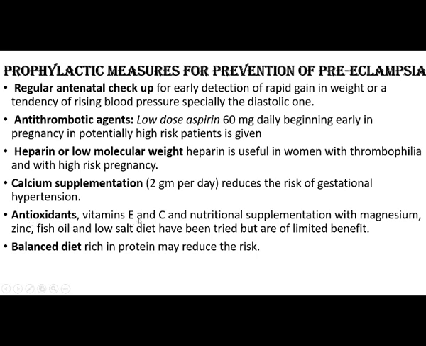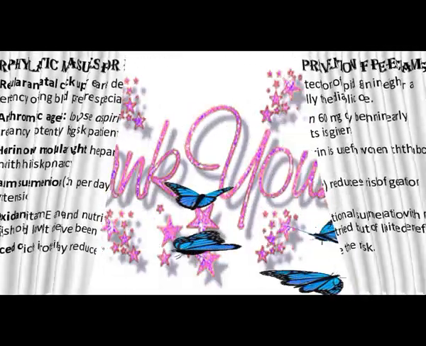Antioxidants, that is vitamin E, vitamin C, and nutritional supplements with magnesium, zinc, fish oil, and a low salt diet have been tried but are of limited benefit. A balanced diet rich in protein may reduce the risk. So these are the prophylactic measures to prevent preeclampsia: regular antenatal checkup, antithrombotic agents, heparin or low molecular weight heparin, calcium supplementation, little value in antioxidants, and a balanced diet rich in protein. That's all about preeclampsia.